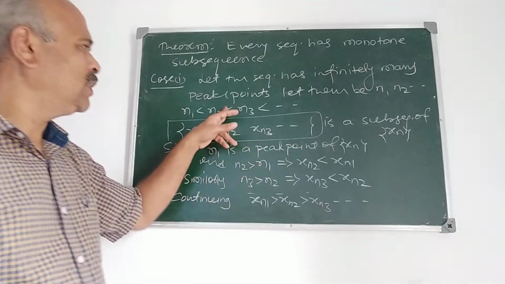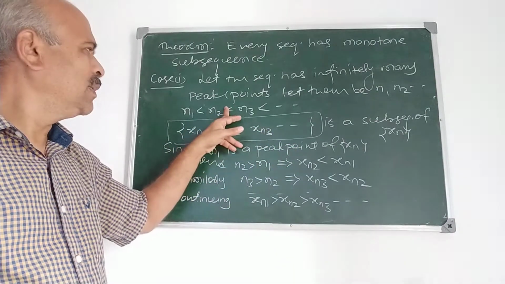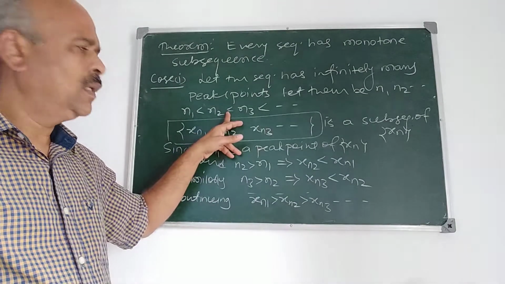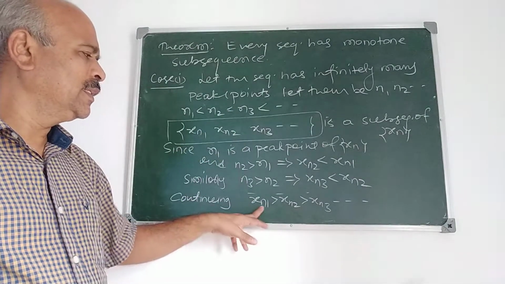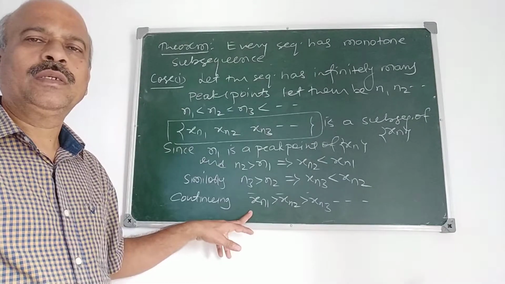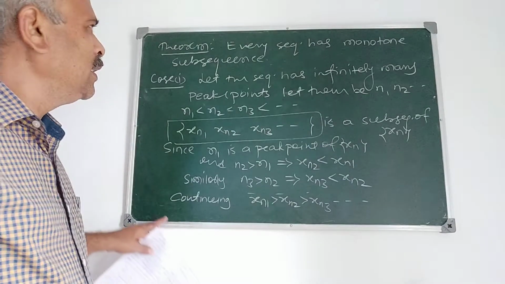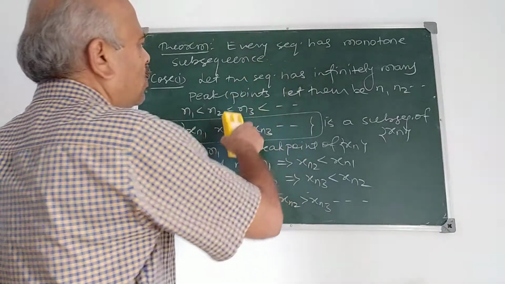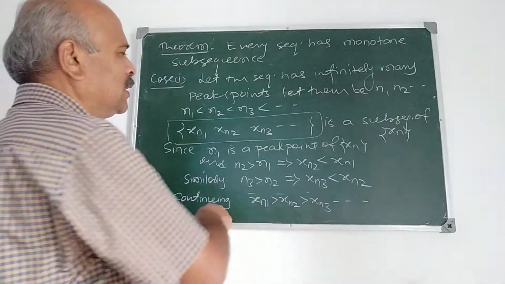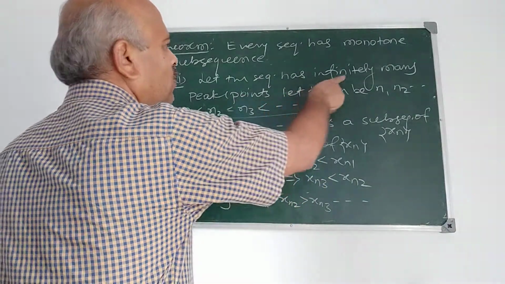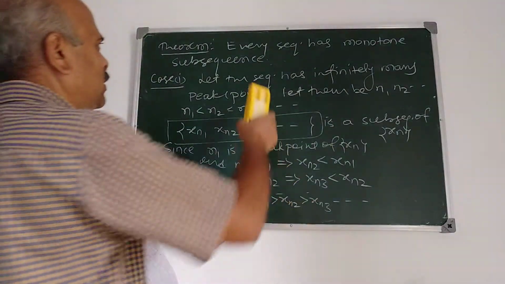Why is it a subsequence? Because of this. And why is it monotonically decreasing? Because of this. So a sequence has a monotonically decreasing subsequence if it has infinitely many peak points.